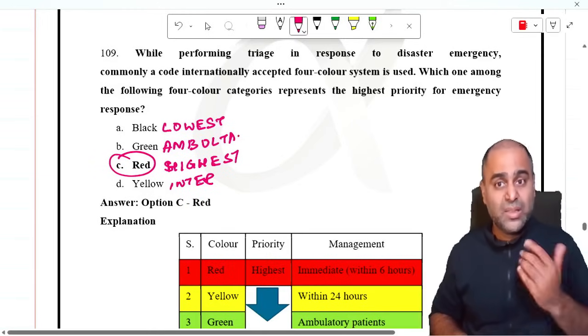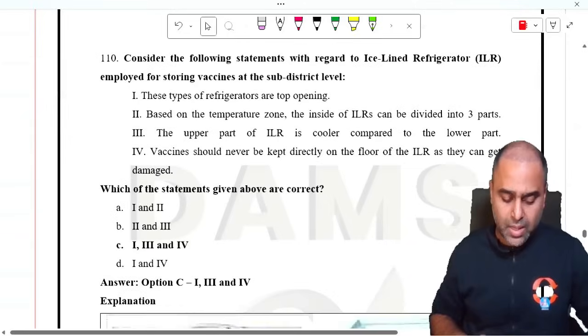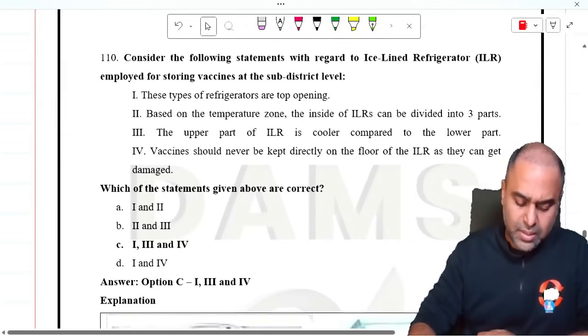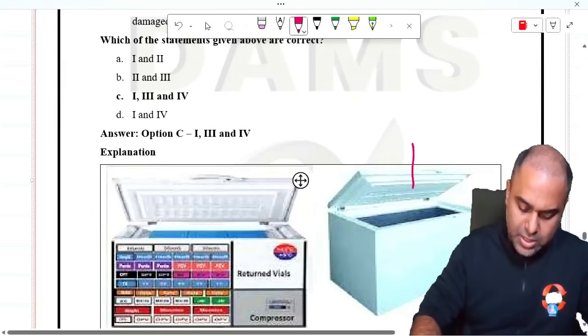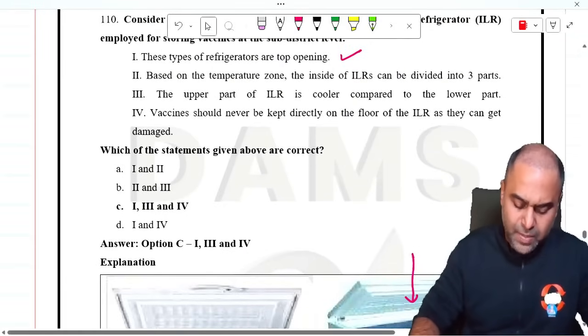INI-CET question B. This time in NEET also we are expecting this question on color coding. Consider the following statements with regard to the ice line refrigerator. These types of refrigerators are top opening. Let us look into this image. See, it is top opening. Koi doubt nahi hai. Based on the temperature zone, the ILRs can be divided into 3 parts.